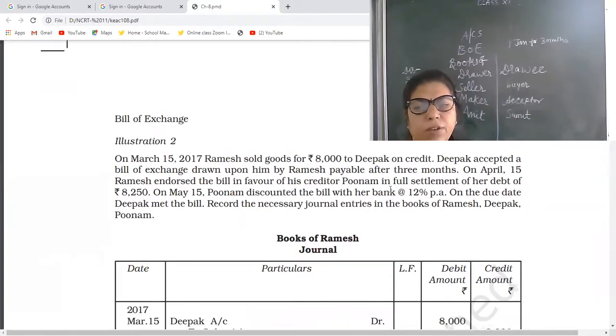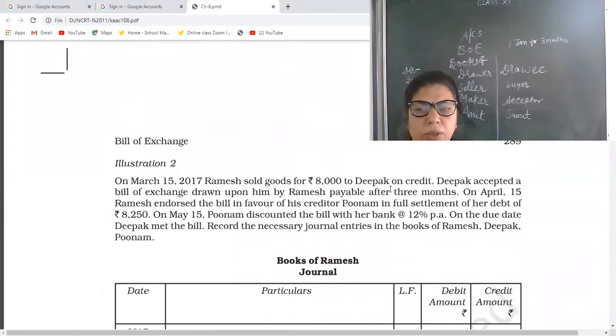in that bill of exchange, some discount is also given. See, 15th March, Ramesh sold goods of rupees 8,000 to Deepak on credit. Now, please identify who is the drawer and who is the drawee. I have given you three clues.